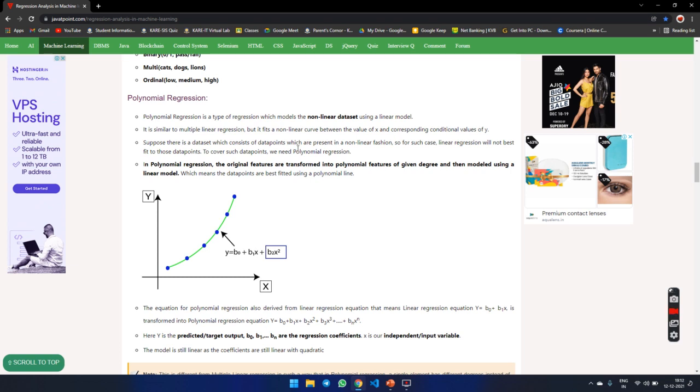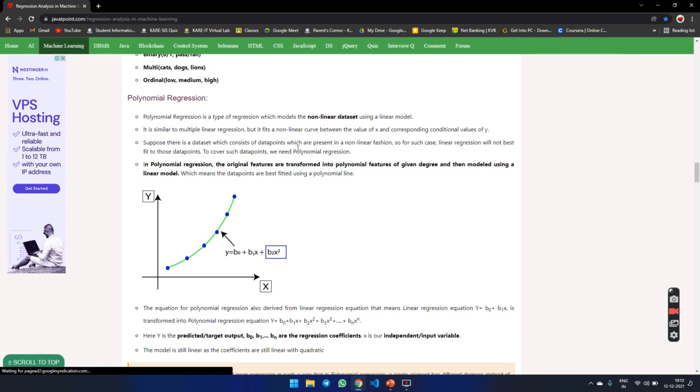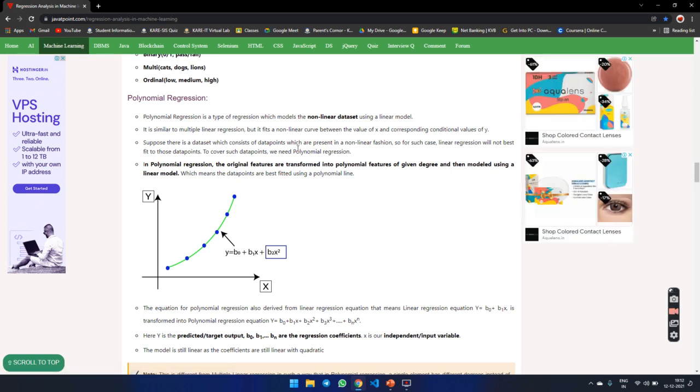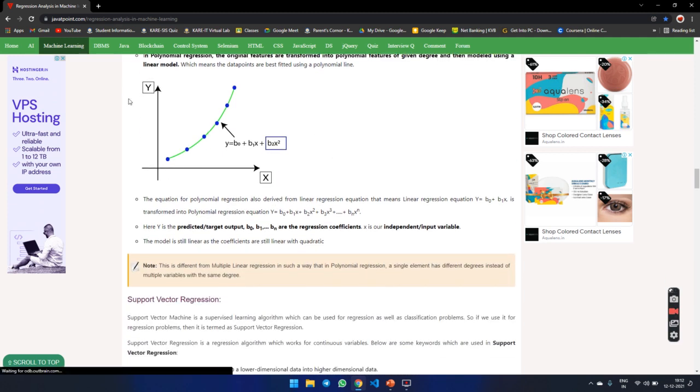Another point: in polynomial regression, the original features are transformed into polynomial features of a given degree and then modeled using a linear model, which means the data points are best fitted using a polynomial line. This is the formula for polynomial regression: y is equal to b0 plus b1x plus b2x square. This is the model graph of polynomial regression.